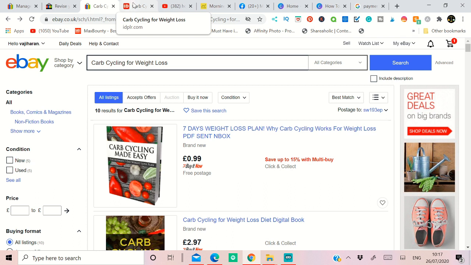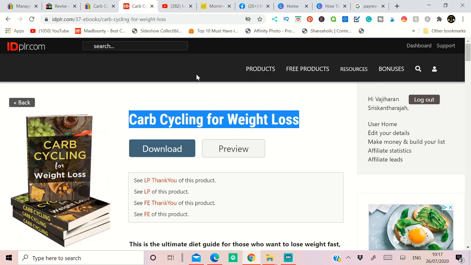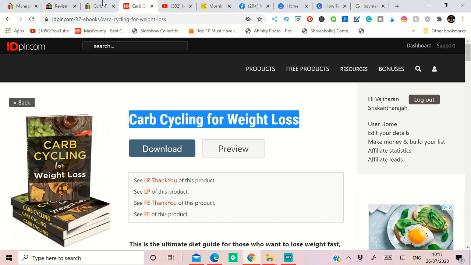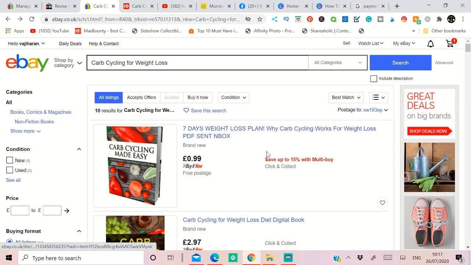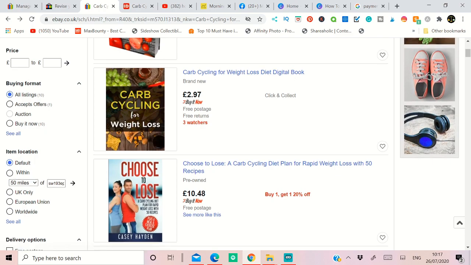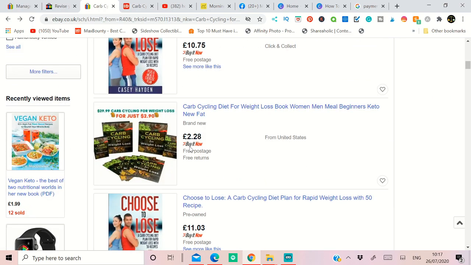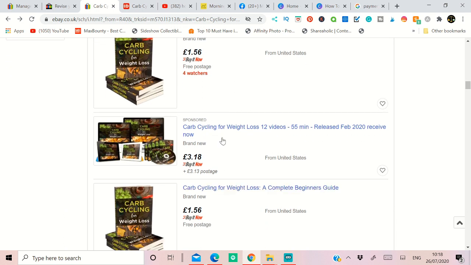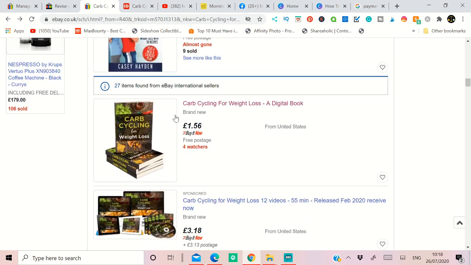After you find the ebook that you want to do, click the download button. It will download and you can extract the file that contains the ebook and graphic cover and everything. After you've done that, copy this title and search it on eBay for the one you want to sell. You can see these people are selling this ebook for different prices: $297, $499, and $228. If you come to the bottom, $156 and $318. Well, this is the lowest price. Two of them are there, but this is the lowest price.